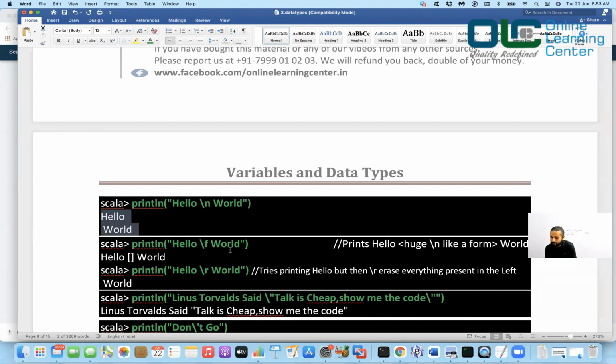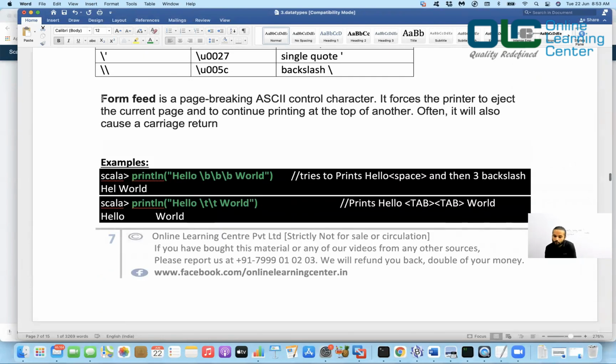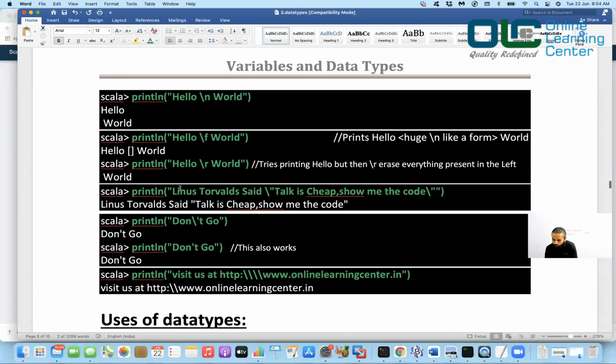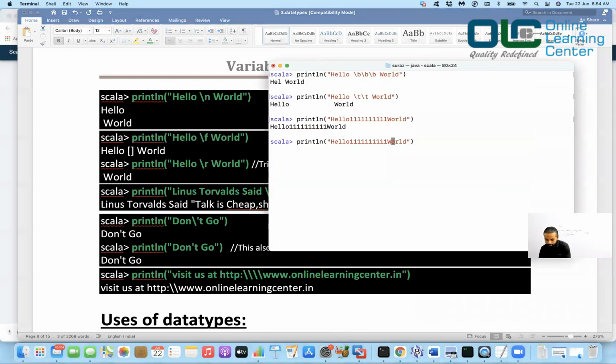Again, hello \f world. What does it mean? \f is a form feed. Let's see what exactly it is. Form feed is a page-breaking ASCII control character. It forces the printer to eject the current page and continue printing at the top of another. Often it will also cause a carriage return. What does it mean? Suppose you wanted to print this string on your printer.